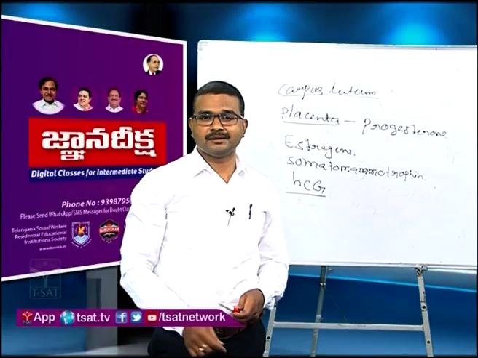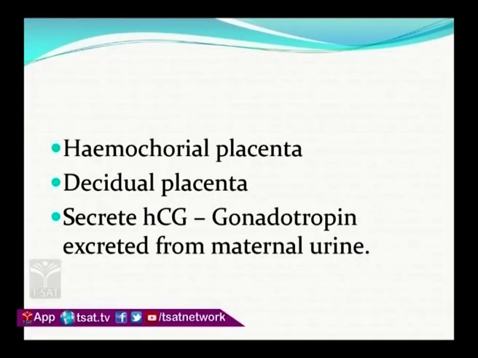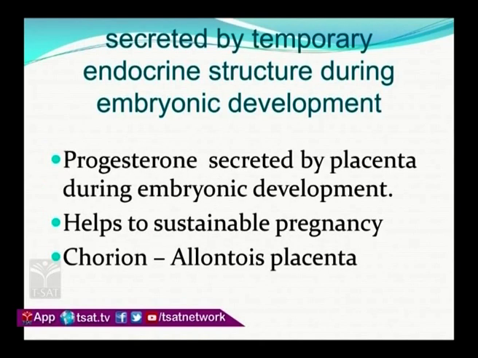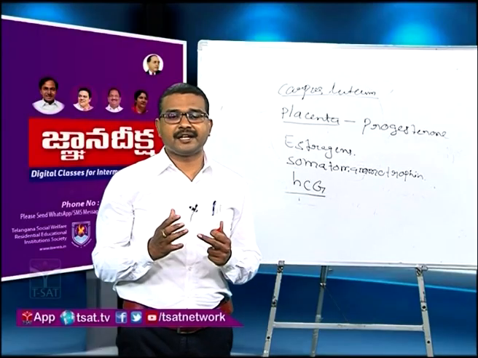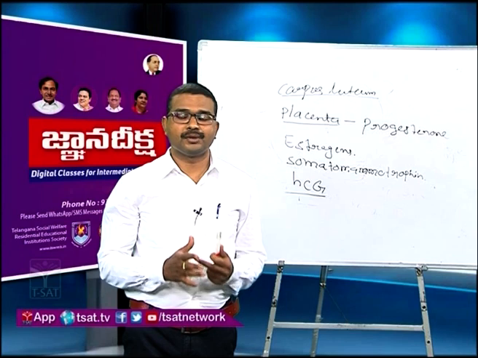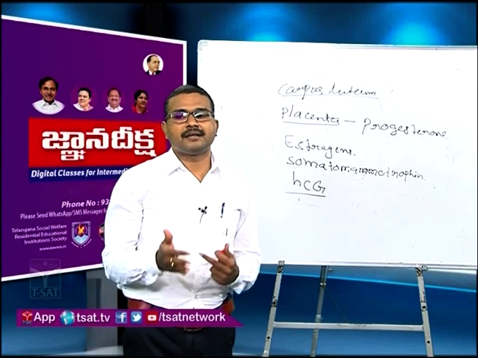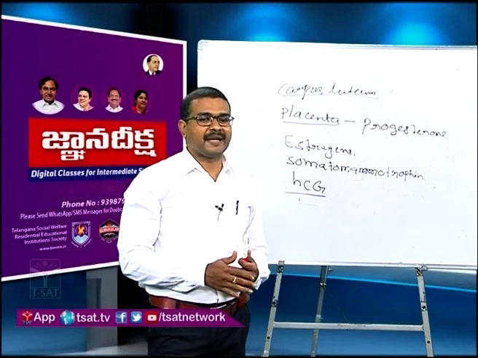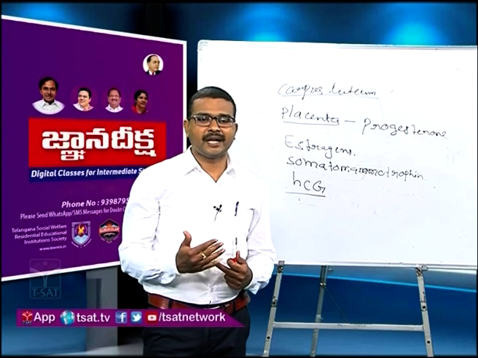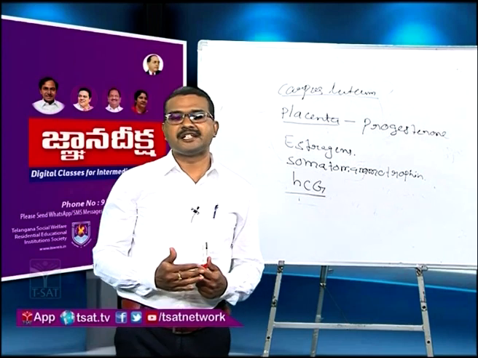Human chorionic gonadotropin hormone is excreted in the urine of pregnant women. When the mother excretes urine, the human chorionic gonadotropin will be excreted. By the presence of HCG, we can detect pregnancy also.